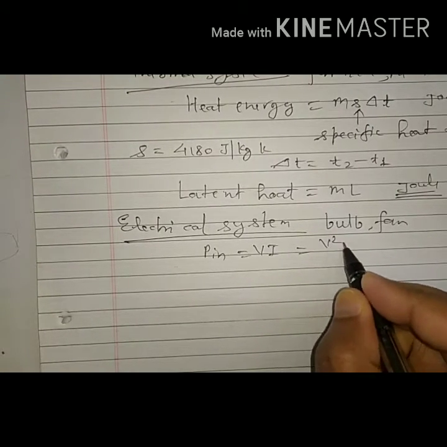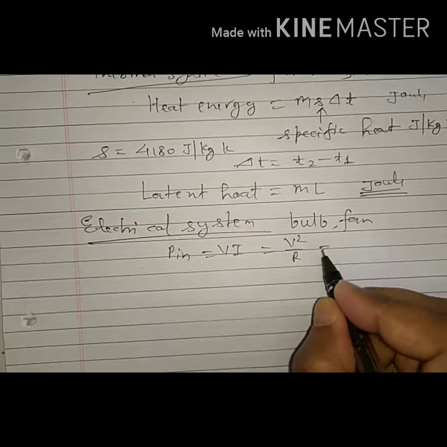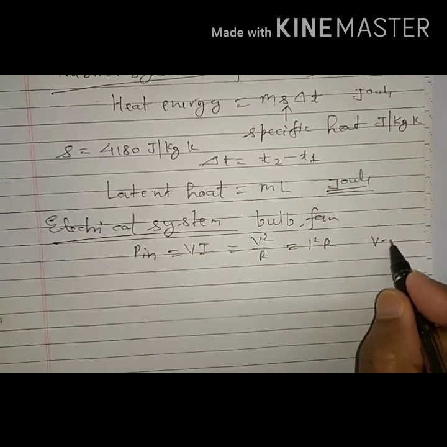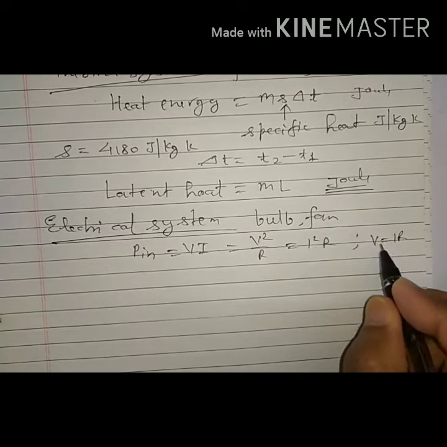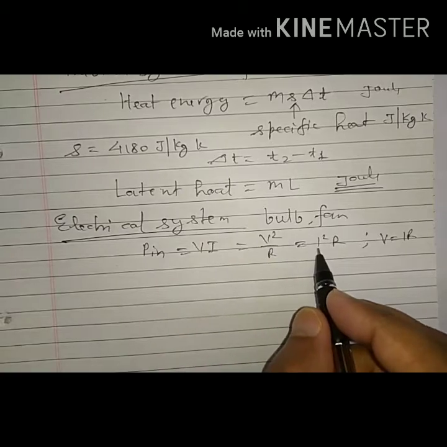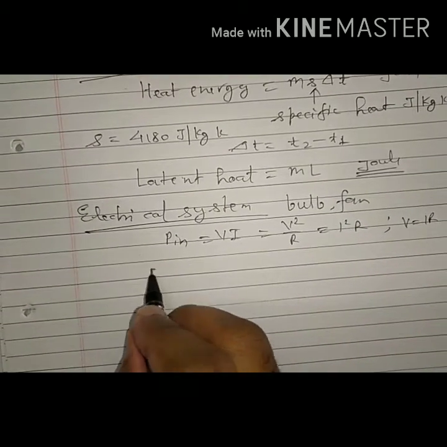It is also given as V square by R and I square into R. We know V equal to IR. So using this we can write input power or power in terms of all these.